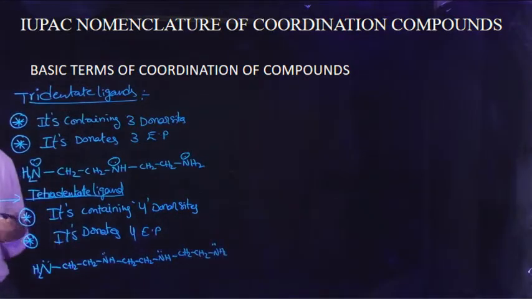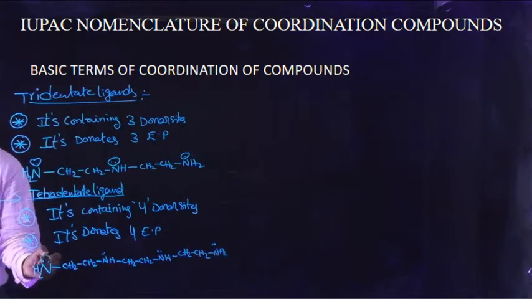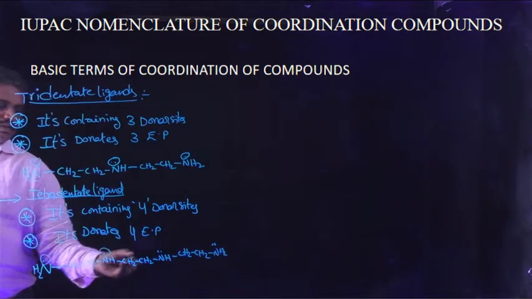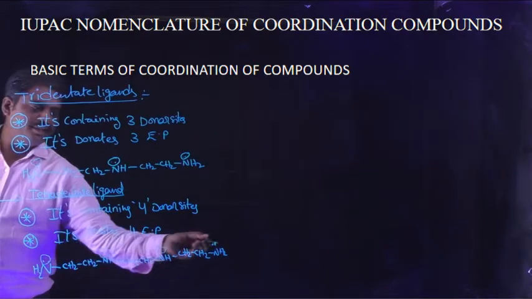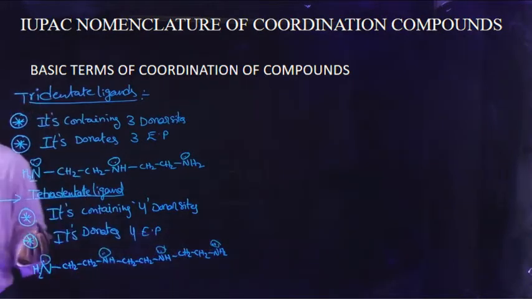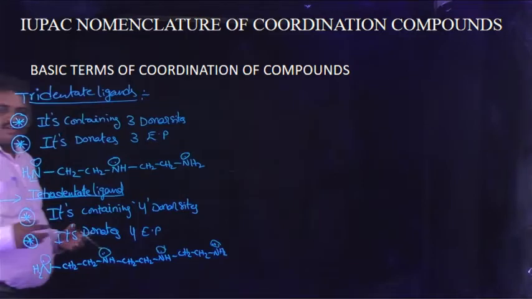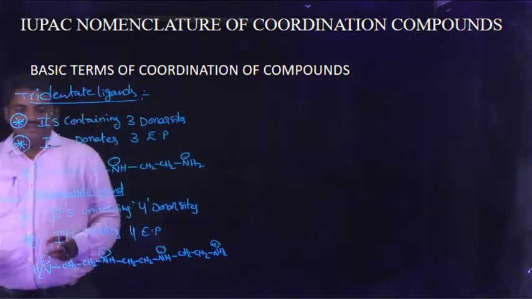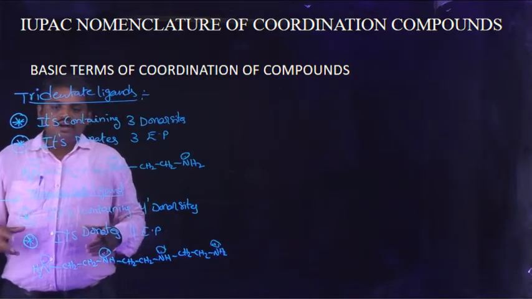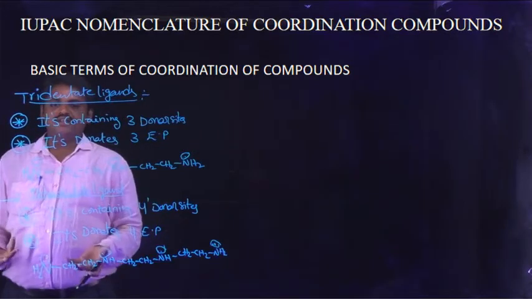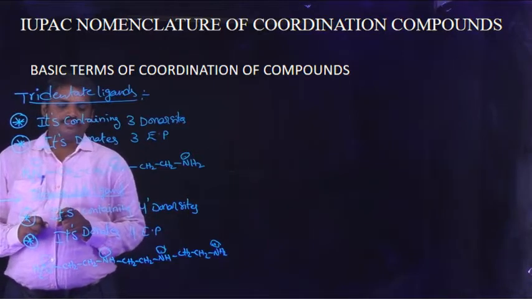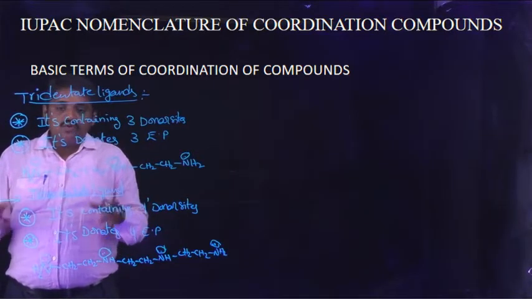This molecule structure is observed. This is one electron pair, this is the second electron pair, the third electron pair, and the fourth electron pair. This molecule contains 4 electron pairs, and it donates 4 electron pairs towards the central metal ion, so it contains 4 donor sites.